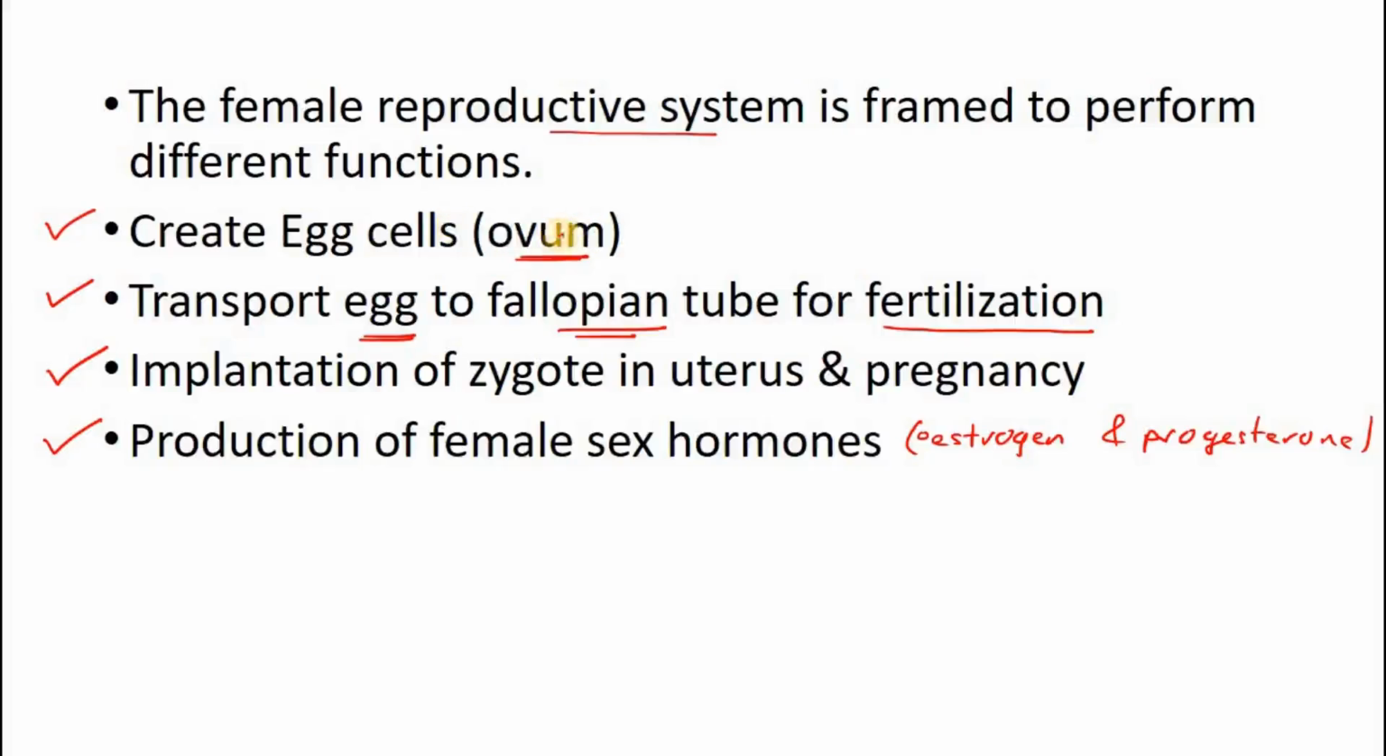The egg is formed. The egg is transported to the place of fertilization. After fertilization, the zygote forms, and it turns into an embryo. It is implanted in the uterus, and then pregnancy will result. The baby develops, and delivery occurs. The baby is born. So the baby lives for 9 months in the mother's womb.